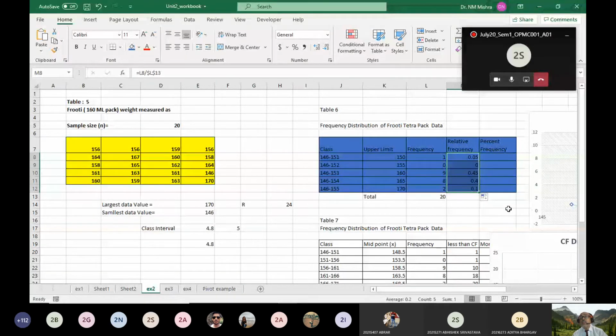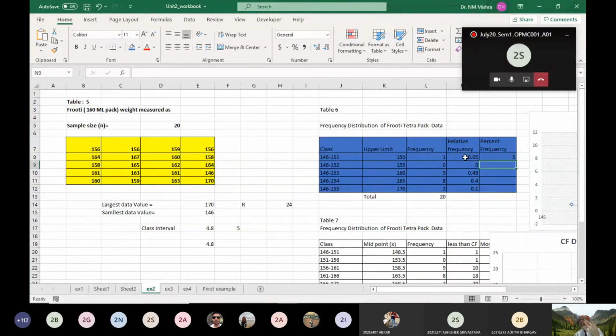Then you can multiply the relative frequency by 100 to get the percentage. 5% is the contribution of class 1, meaning 5% of the Fruity packs have a weight between 146 and 151, whereas you are claiming that the packet has 160 ml.